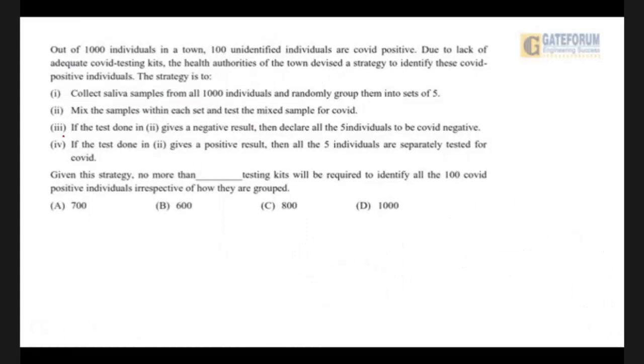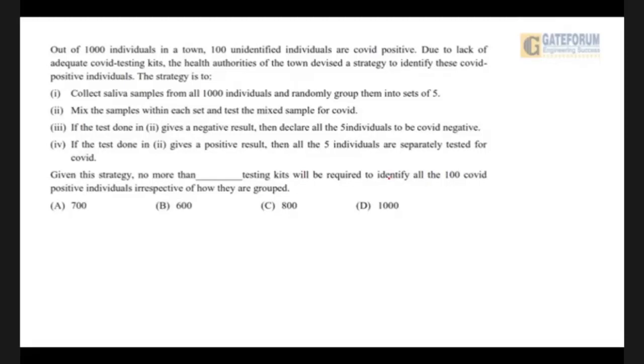Out of 1,000 individuals in a town, 100 unidentified individuals are COVID positive. Due to lack of adequate COVID testing kits, the health authorities of the town devised a strategy to identify these COVID positive individuals. The strategy is to, number one, collect saliva samples from all 1,000 individuals and randomly group them into sets of 5.